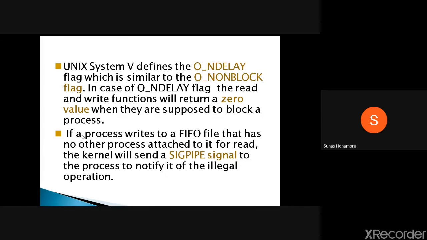And if a process writes to a FIFO that has no other process attached, that is, no one is reading it but a process is trying to write to the FIFO, then the kernel will generate a SIGPIPE signal and send it. That is an illegal operation you are trying to do, so the kernel will send this to the process. Related to these signals, we will have a separate module, so we will discuss it again there.